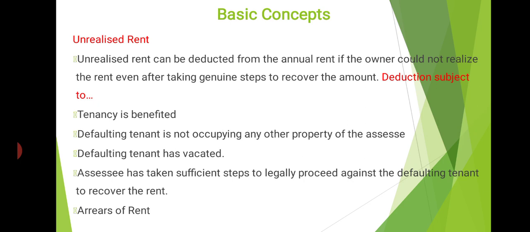In certain situations, amounts cannot be realized. So what are all the situations? First situation, tenancy should be bona fide. That means tenancy should be genuine. No fake tenancy. The next, the defaulting tenant has vacated the building or adequate steps have been taken to compel him to vacate the property.